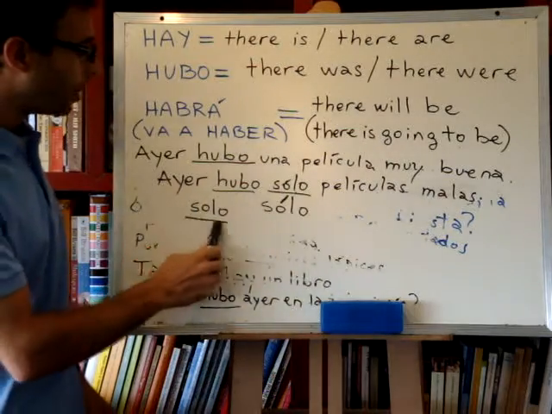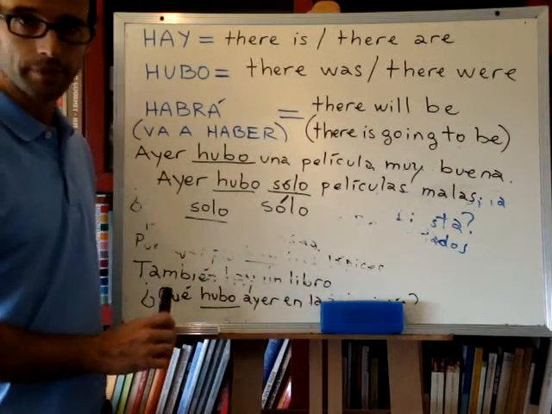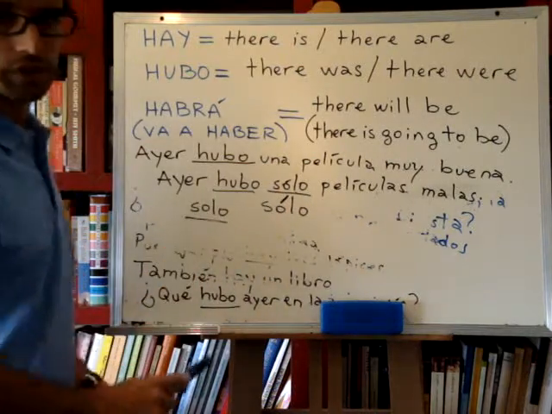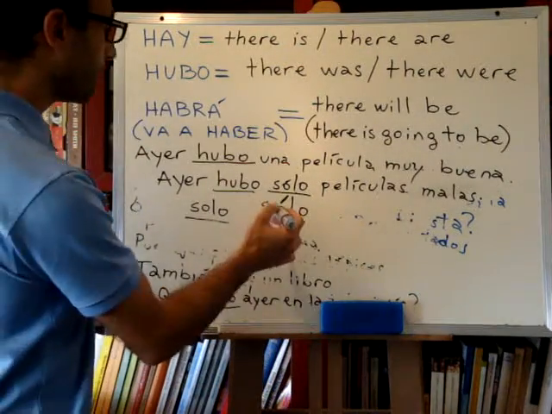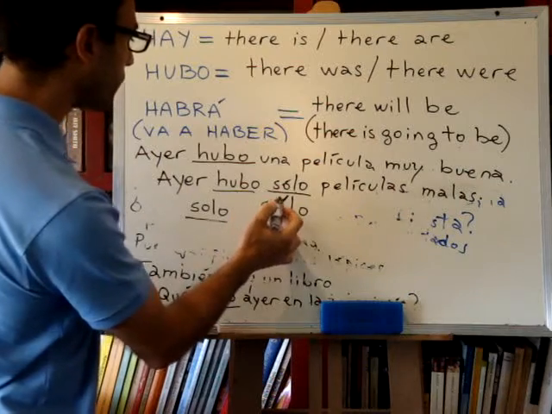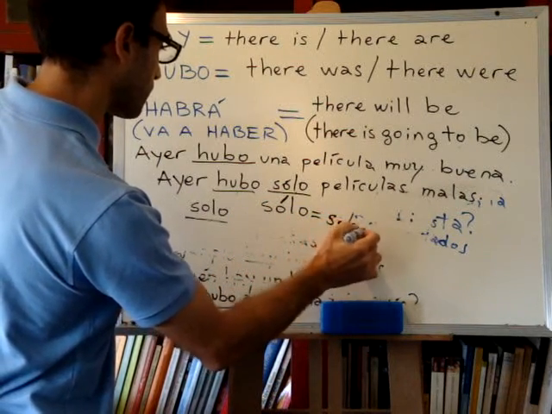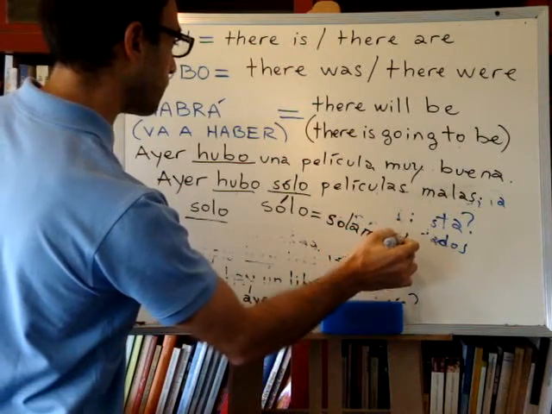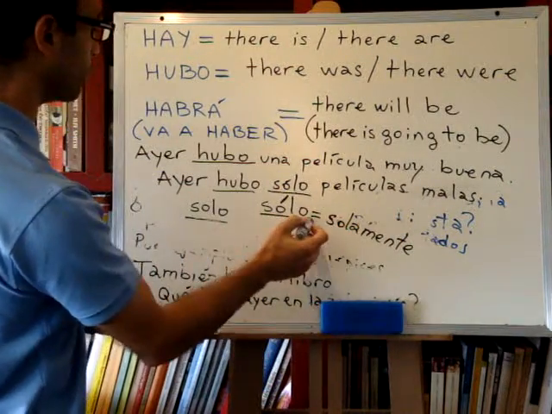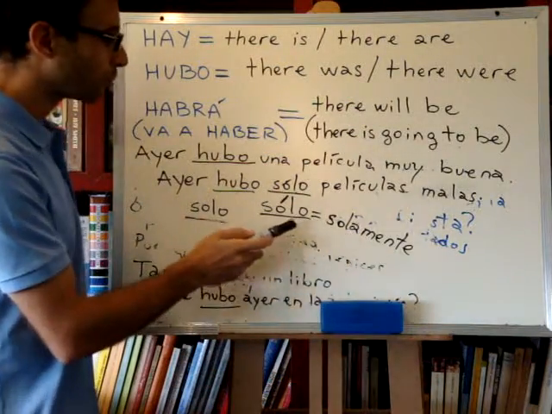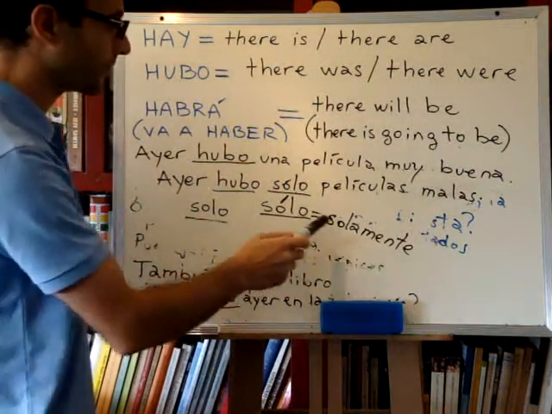I am alone at home. Okay? So that's the difference between sólo with a tilde and solo without the tilde. There is another word for sólo with a tilde, which is solamente. Solamente means the same thing as sólo, okay? So you can actually choose whether to use solamente or sólo. These two words mean exactly the same thing.